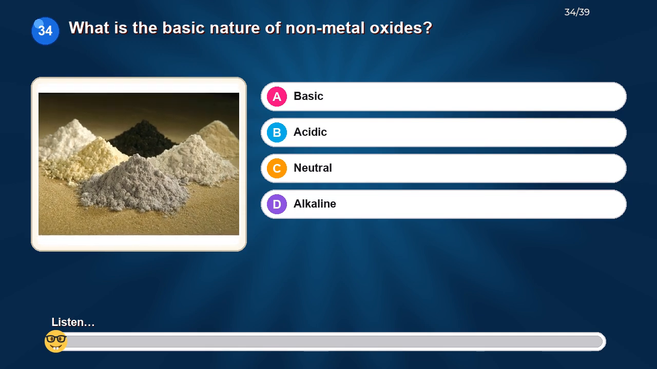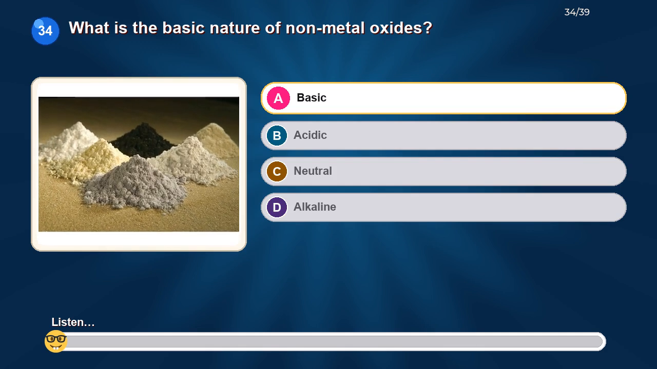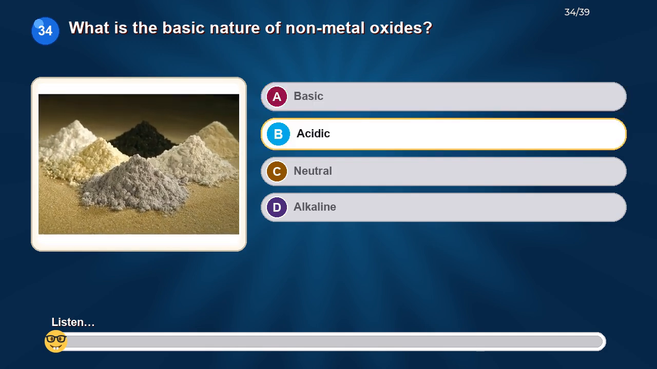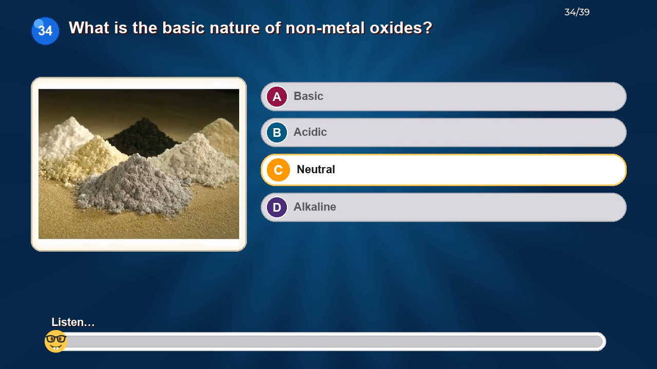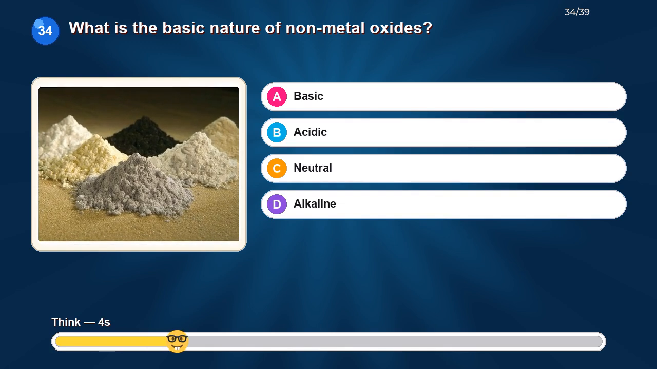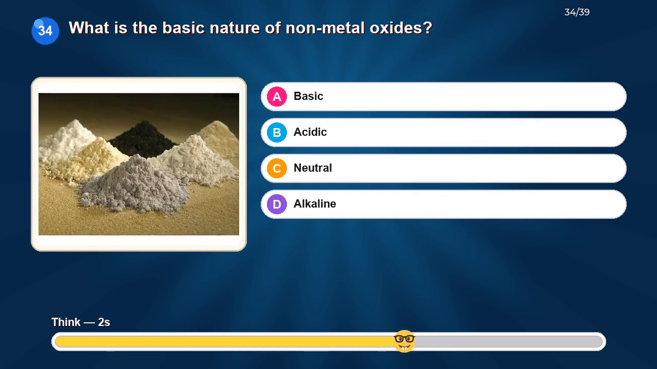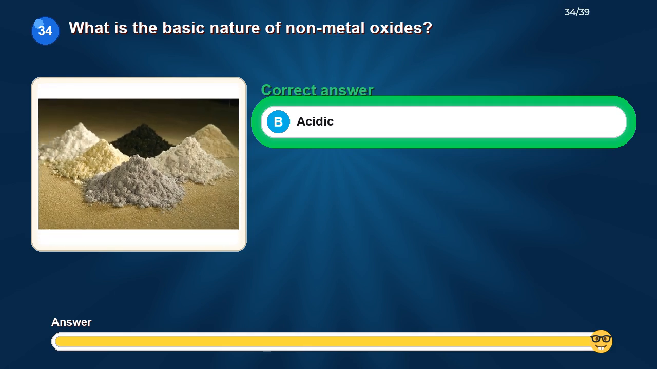What is the basic nature of nonmetal oxides? Option A, basic. Option B, acidic. Option C, neutral. Option D, alkaline. The correct answer is acidic.